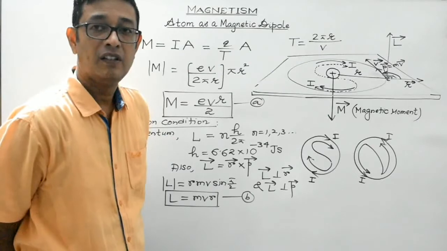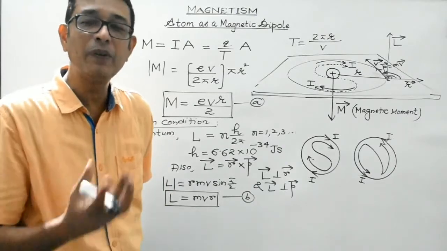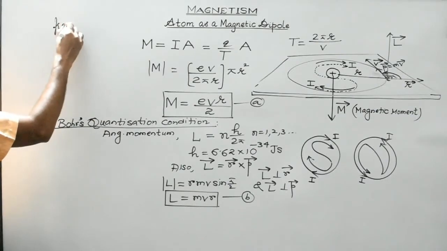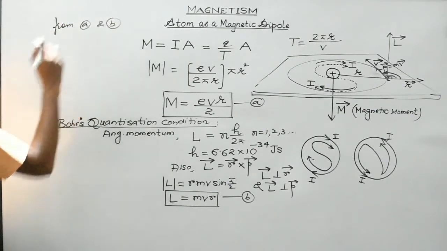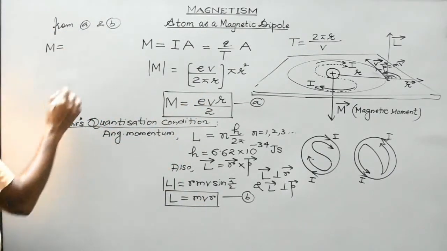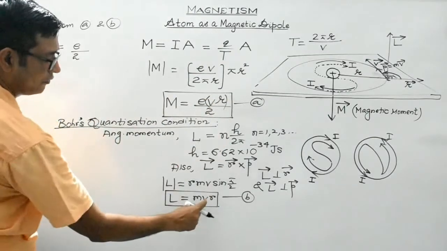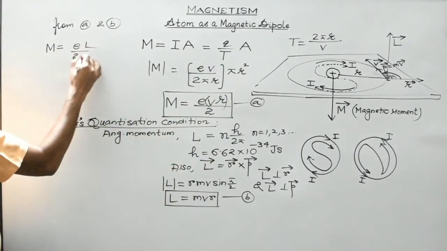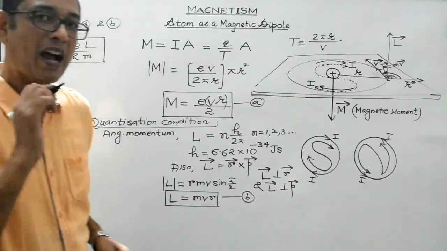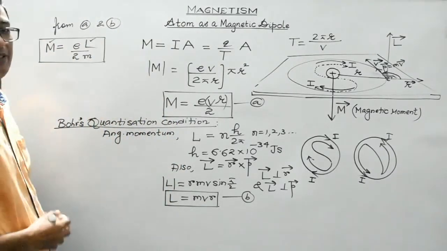Now students, let's find out the relationship between angular momentum and the magnetic moment. And let us try to represent it in the vector form. Right? So what we do is, from A and B, what we get is M is equal to e by 2, and this is vr. vr may be written as L by m. L by m. So this is in magnitude, right? So this is the relationship between the magnetic moment and the angular momentum.